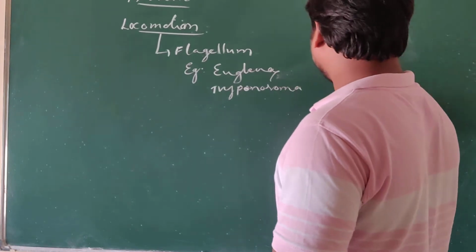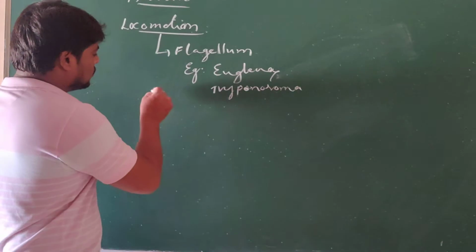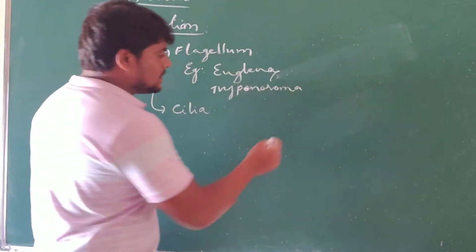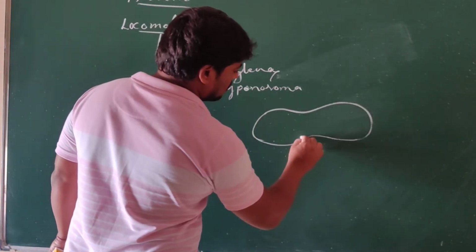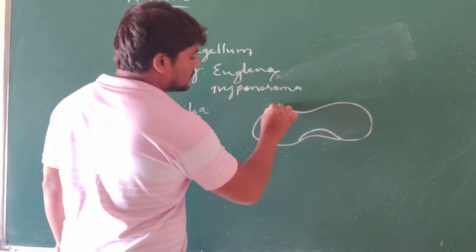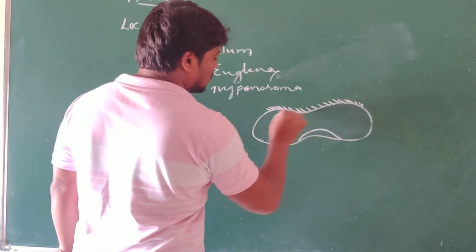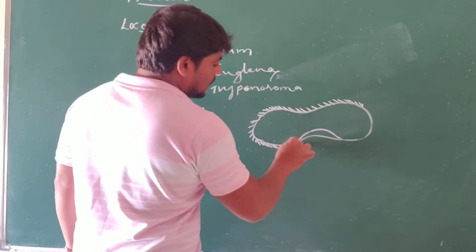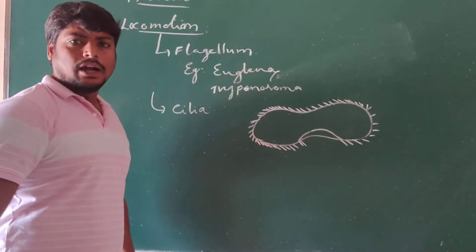That is locomotion. They also use different types of structures like cilia. If you observe the paramecium, its body is surrounded by small hair-like structures, very minute structures, which are called cilia. And these cilia help them move from one place to another place.